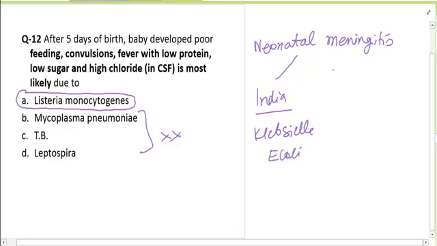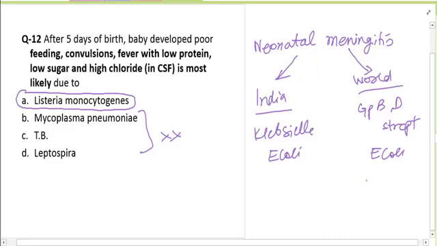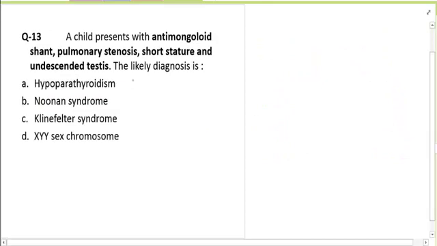Listeria is a very important cause, though it is not the most common cause. All over the world, group B and D streptococci would be common, followed by E. coli. So these are the causes of neonatal meningitis in India or the world.